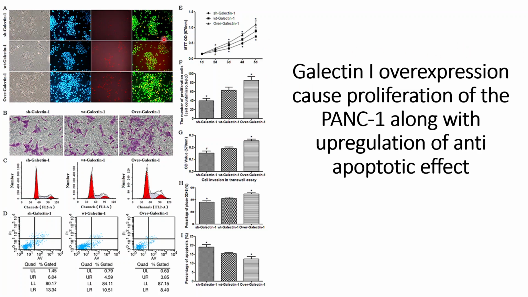In this video we will discuss the results that show that galectin-1 overexpression can cause proliferation of the Panc1 cells, along with the upregulation of the anti-apoptotic effect in the Panc1 cells. So one thing that we need to understand before proceeding with these results is what the experimental setup is.